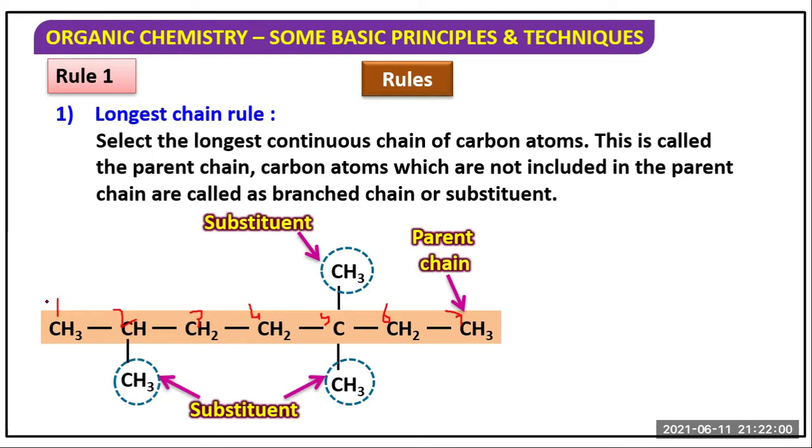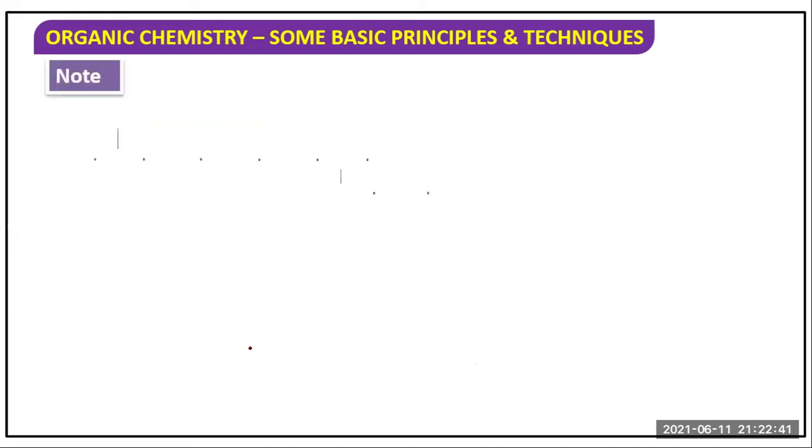So carbon number, why not this 1, 2, 3, 4, 5, 6, 7? But from the left hand side, in the second position we have a branch. So we are numbering from the left hand side, not from the right hand side, because from the right hand side the branch is in the 3 position. But from the left hand side this is in 2nd position. So for this reason, the numbering is from the left hand side.